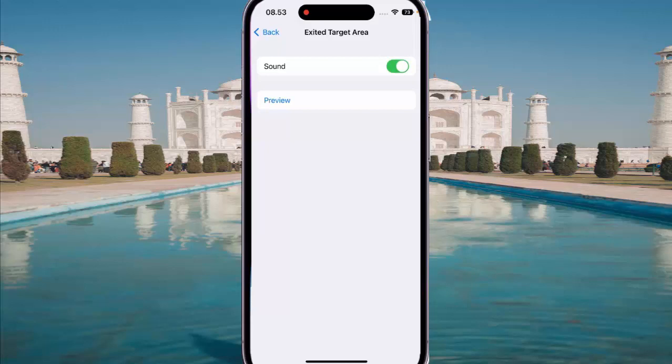When the switch turns green, it means that this option is on and your phone will play a sound effect when exiting target area while VoiceOver is on. If needed, you can tap Preview to listen how the sound will sound like when it's enabled.